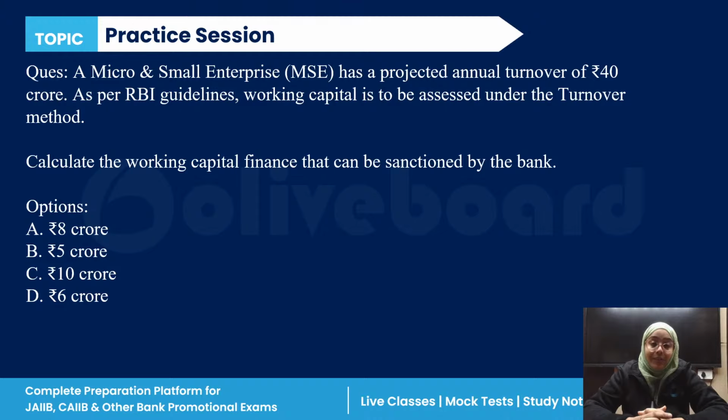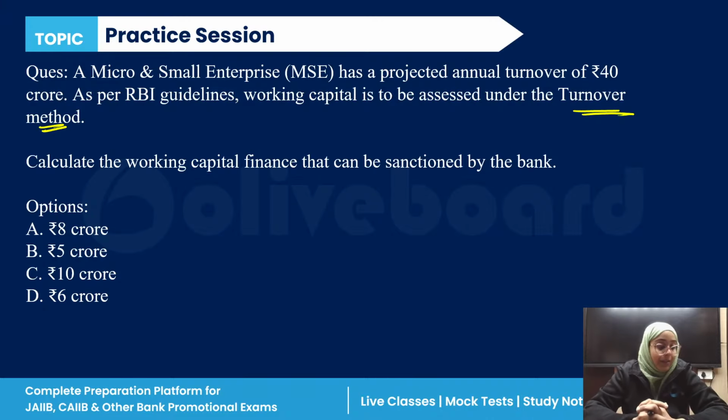A micro and small enterprise has a projected annual turnover of 40 crore. As per Reserve Bank of India guidelines, working capital is to be assessed under the turnover method. You have to calculate the working capital finance that can be sanctioned by the bank. What is the working capital finance that can be sanctioned by the bank in this case?